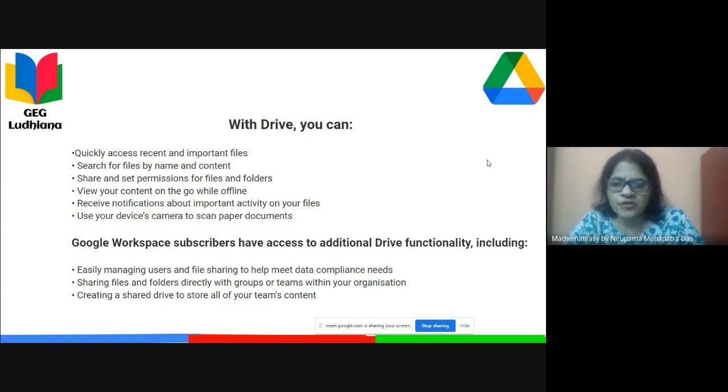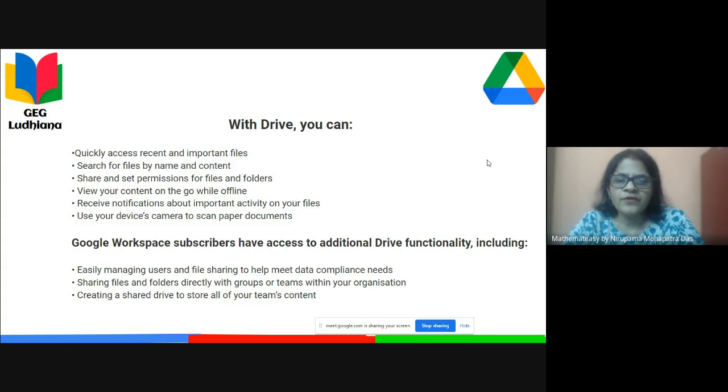We receive notifications about important activity on our files. Suppose we have given access to somebody, then whatever the other person is doing, we get a notification, and if somebody shares files with us, we also get a notification. Finally, we can use the device camera to scan paper documents. In this way Google Drive really helps us in many ways.